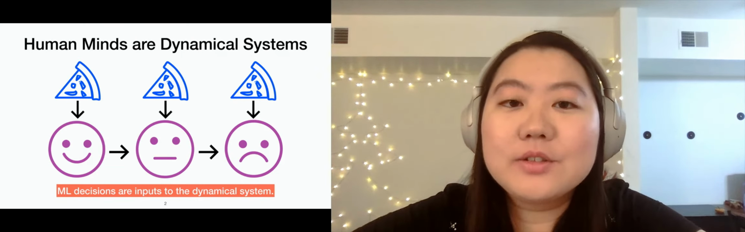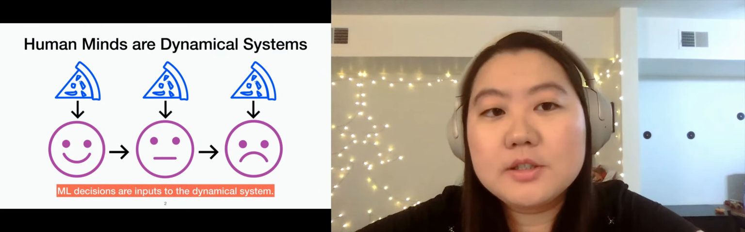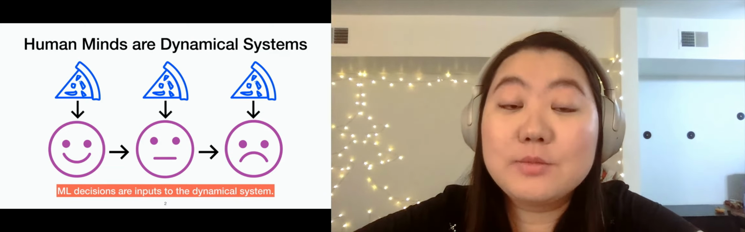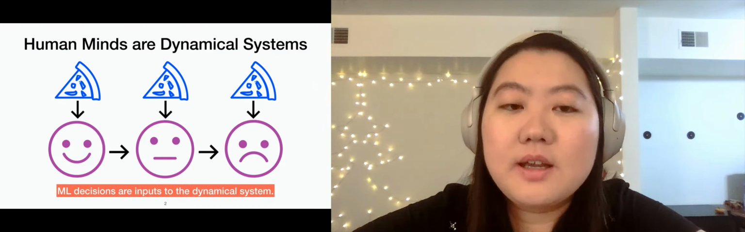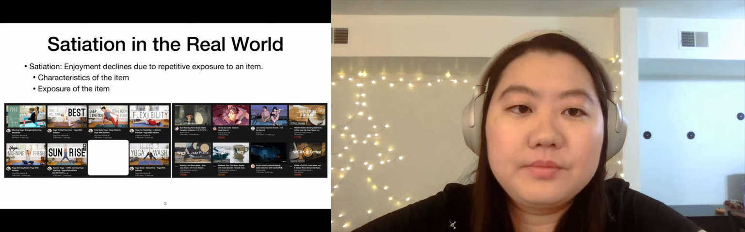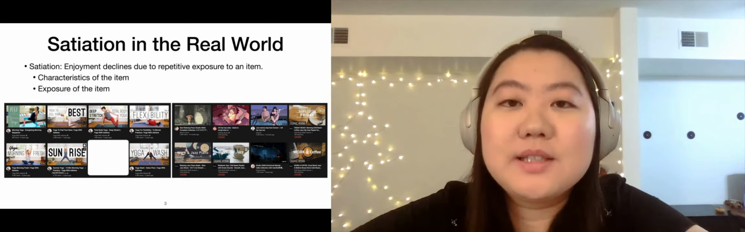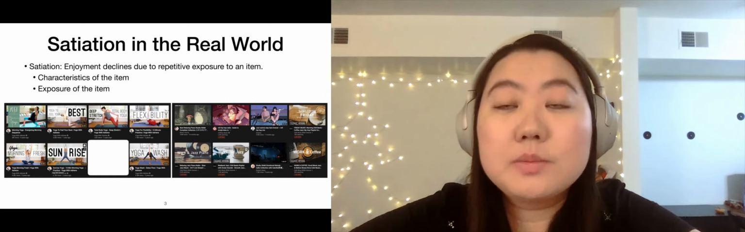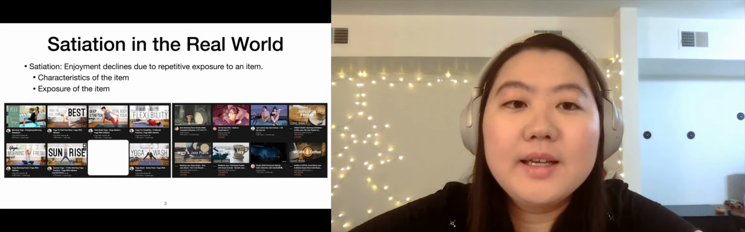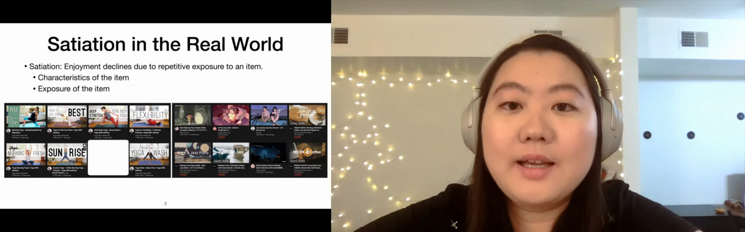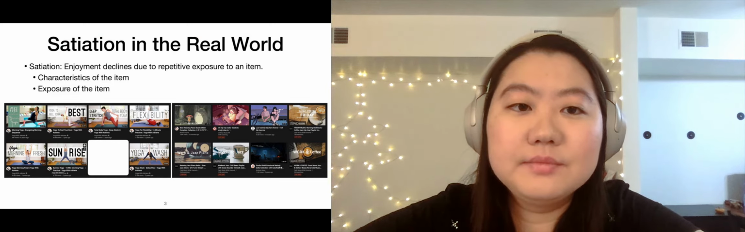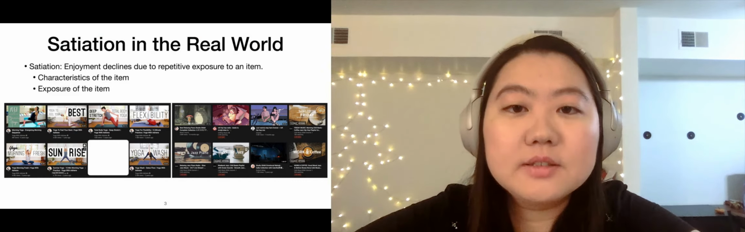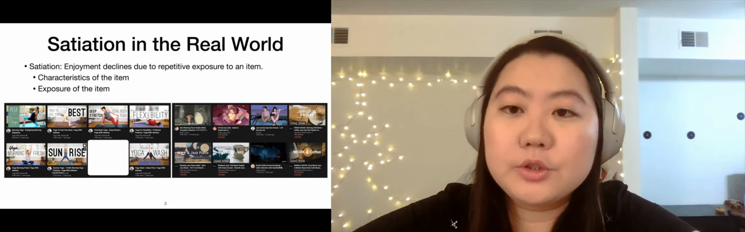Thus, when designing algorithms that interact with people, one should think of machine learning decisions like recommendations to be inputs to these dynamical systems that will potentially impact people's beliefs and preferences. The dynamics we study here is satiation, which is prevalent in real-world settings. Satiation stands for the phenomenon that enjoyment declines due to repetitive exposure to an item. It depends on both the characteristics of the item and the sequence of exposure to it.